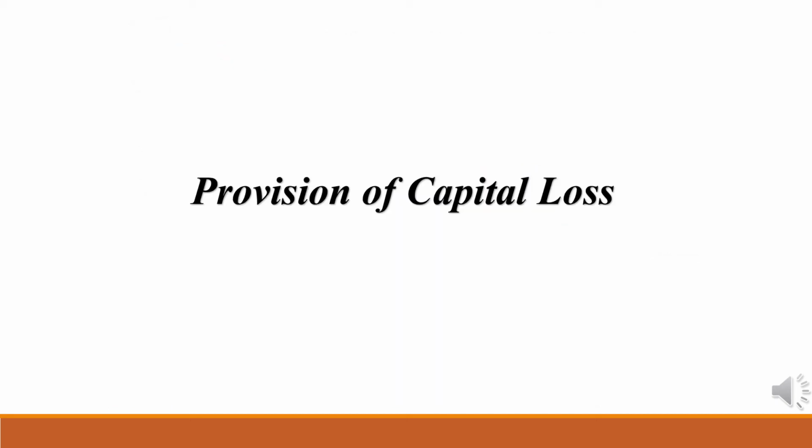Provision for capital loss. It can be attained by getting assets insured against unexpected obsolescence. So it means that provision for capital loss can be made with the help of insurance. The reason is that the losses are unforeseen. Therefore, insurance can be claimed, through which the provision for capital loss can be attained.